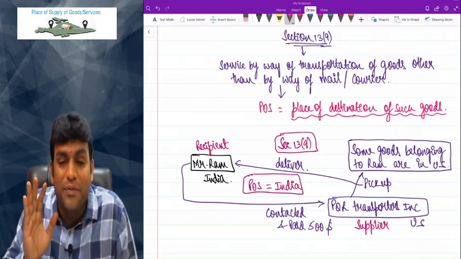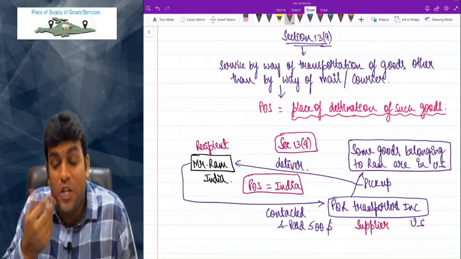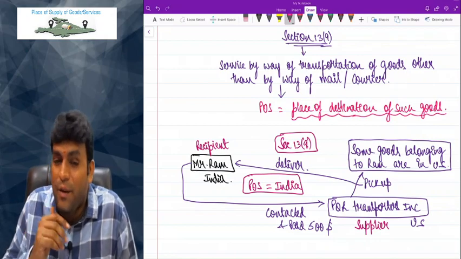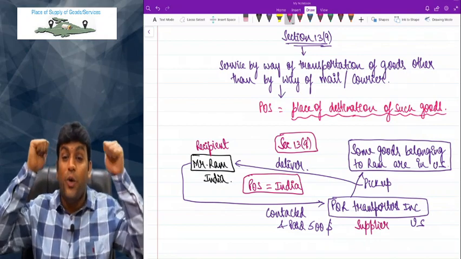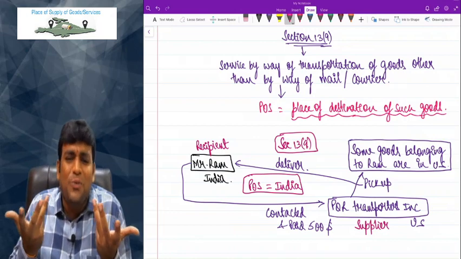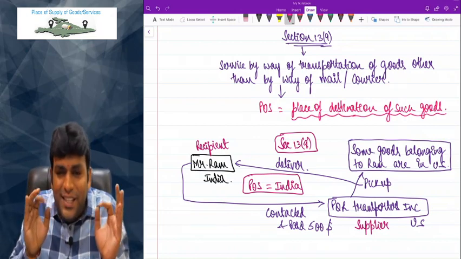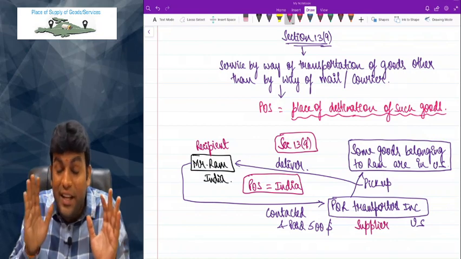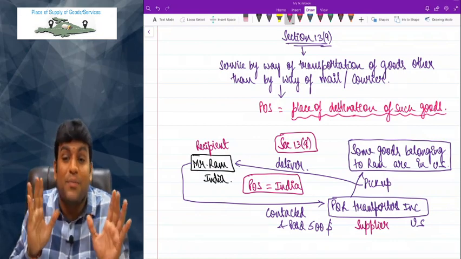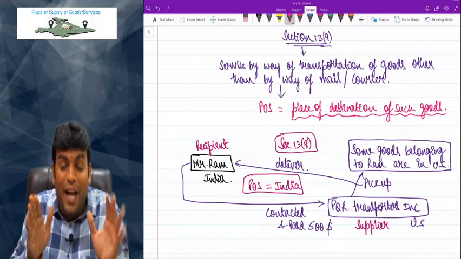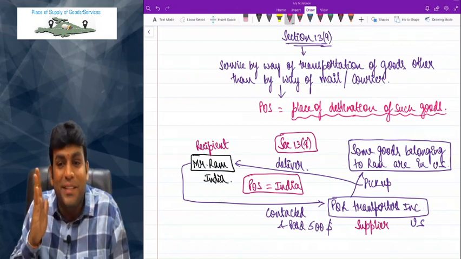Don't divert yourself. And some friends are there, extraordinary students. One side they are watching the video, on the other side background music is going on. How will that work then? When you are watching a lecture, please make sure that nothing is distracting you and nothing is around you except your subject. Sit properly and watch properly. Then things will happen.